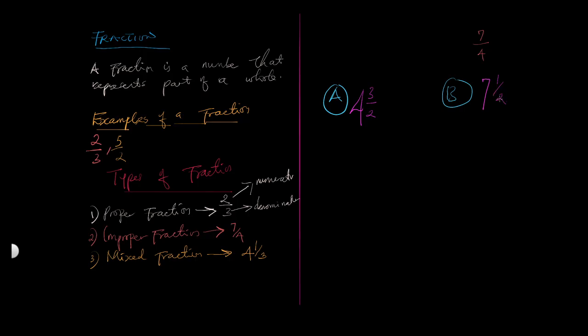This one is an example. Then from these two, which of them are all mixed numbers? Yes, sir.